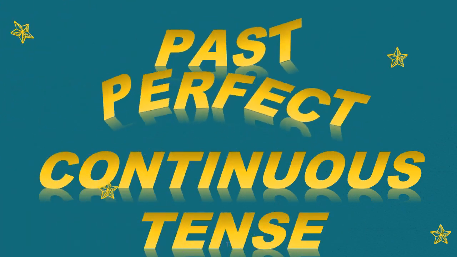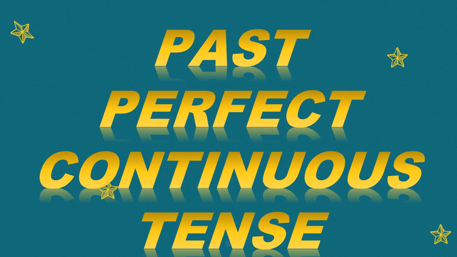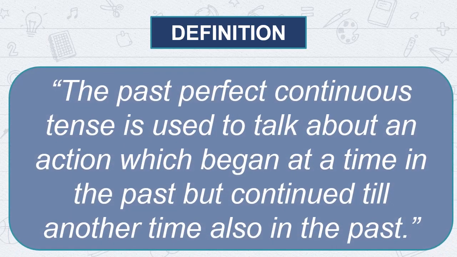Students, now we shall begin with past perfect continuous tense. First of all, I would like to tell you the definition of the same. The past perfect continuous tense is used to talk about an action which began at a time in the past but continued till another time also in the past. It means the action began in the past but continued till another time also in the past. So it does not have any relation with the present or future time. It has its relation only with the past time.